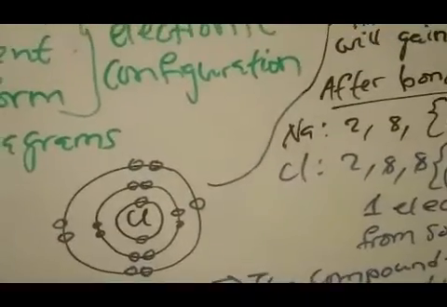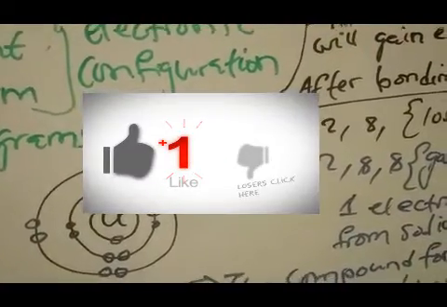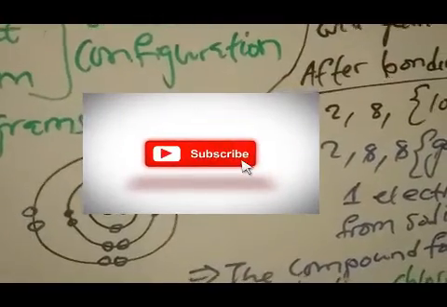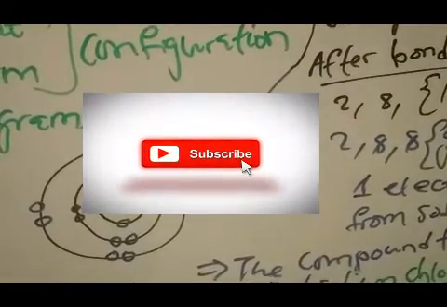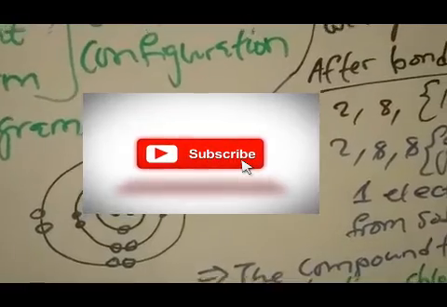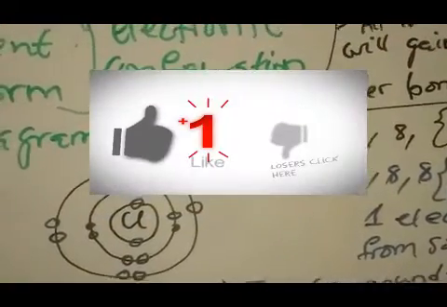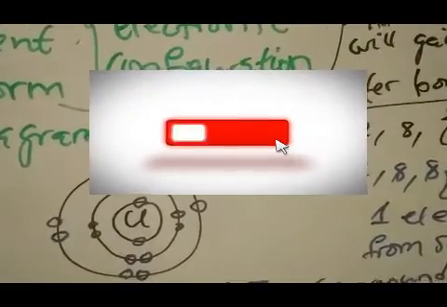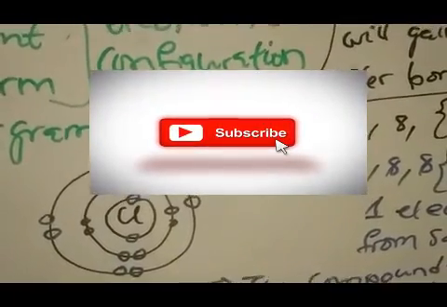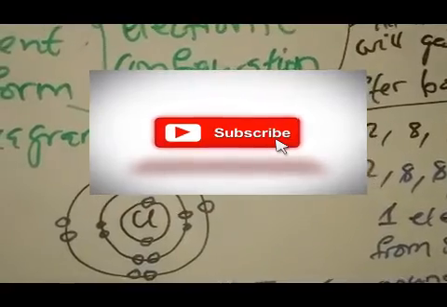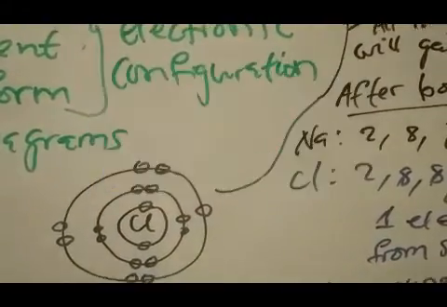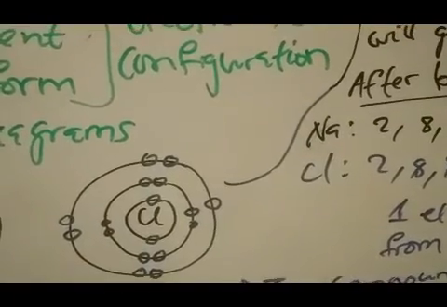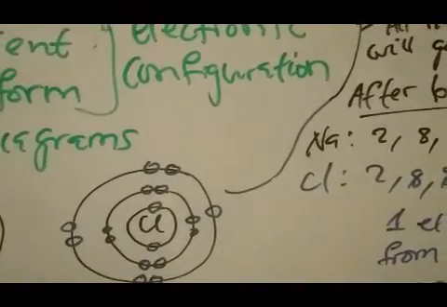Now in conclusion, let me draw the electronic diagrams, or electronic structure, after they have bonded together. Before I do that, the emphasis is that the idea behind bonding is that these elements are not stable individually.